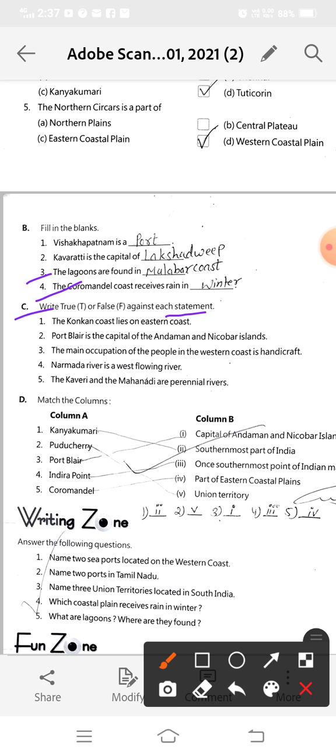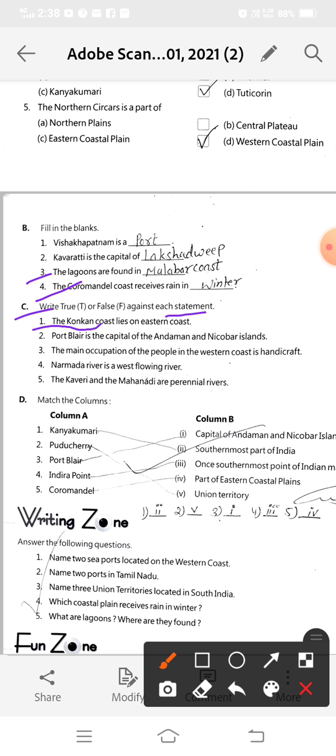Think about the western coast and the eastern coast. Which part of India has the Konkan coast? This statement is saying the Konkan coast lies on the eastern coast. Is it true?